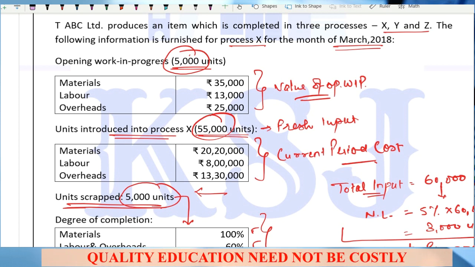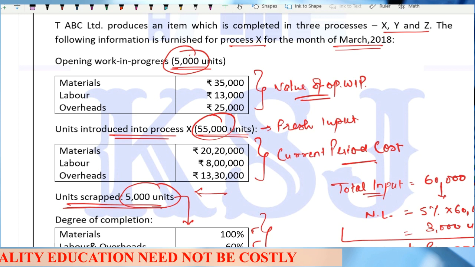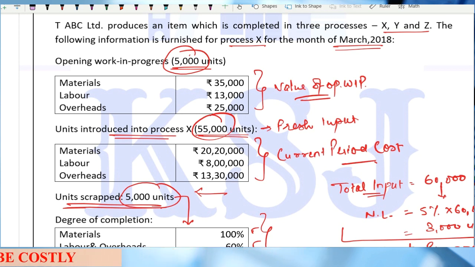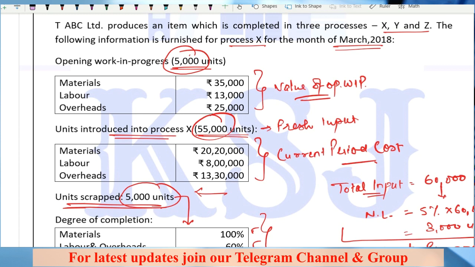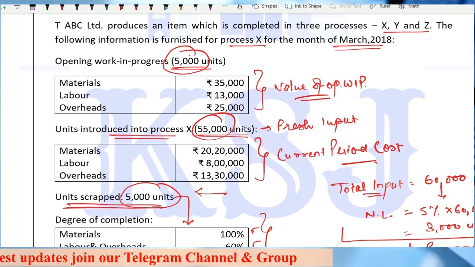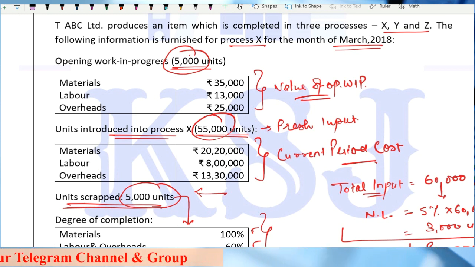That means we cannot apply the FIFO method. Even if the question had been silent, we would have applied the weighted average method only, because the degree of completion of opening WIP is not given to us. Clear? So this is important, guys. These small things you need to understand, because in the examination, these small things do matter.